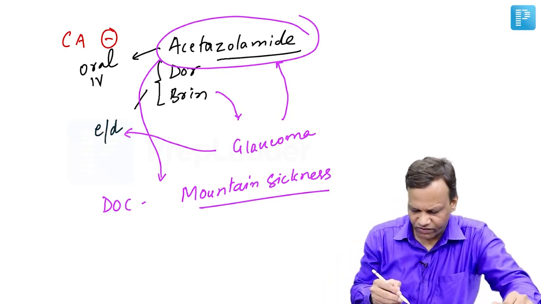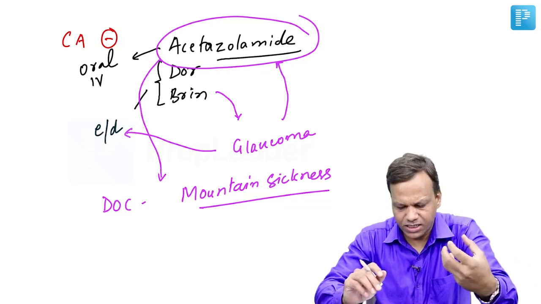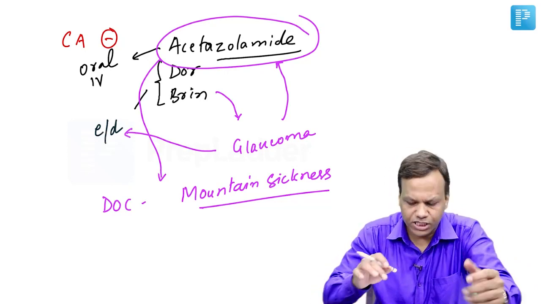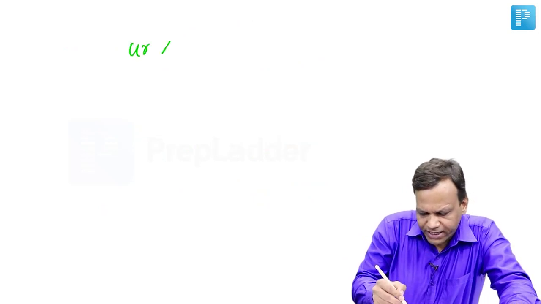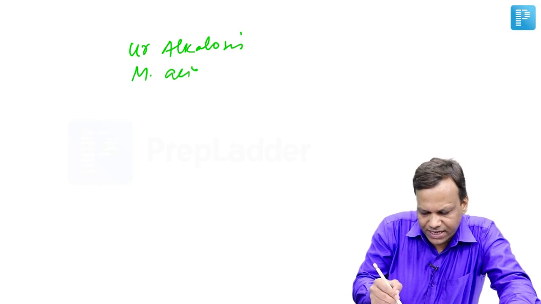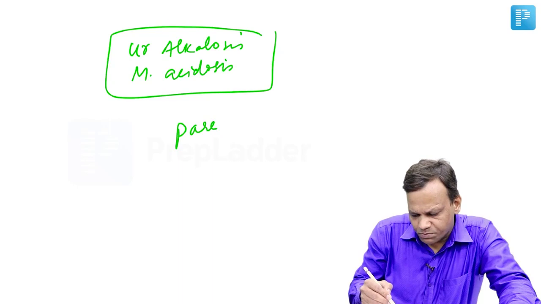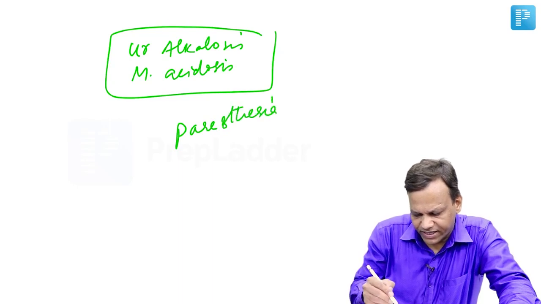These diuretics are not very strong diuretics. The major disadvantage or major problem is they cause loss of bicarbonate in the urine that leads to urinary alkalosis and metabolic acidosis. That is their major side effect. Apart from that, these can commonly cause paresthesia as a side effect.